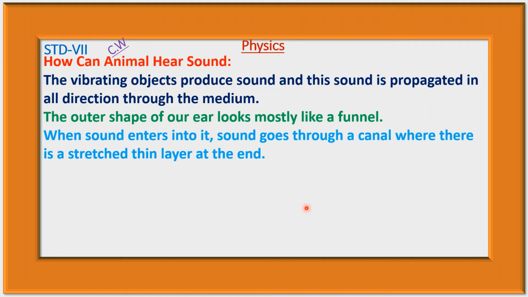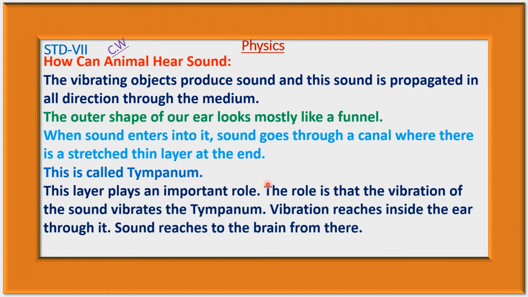When sound enters into it, sound goes through a canal where there is a stretched thin layer at the end. This is called the tympanum. That is, the stretched thin layer at the end of a canal is known as the tympanum. This layer plays an important role.